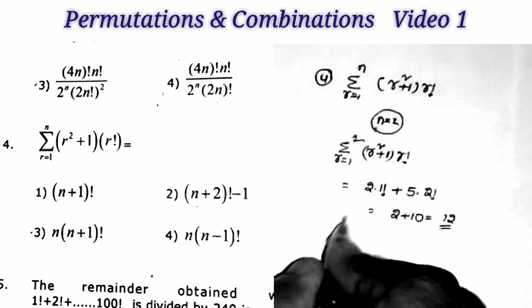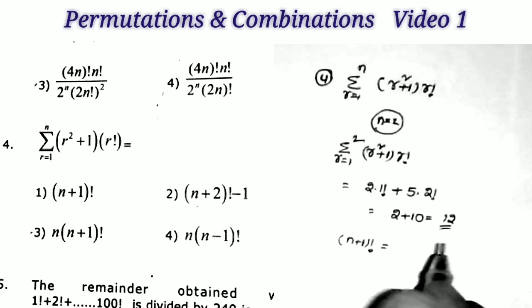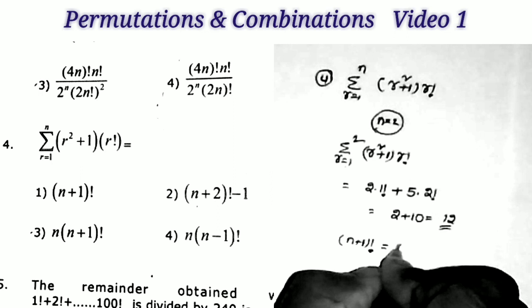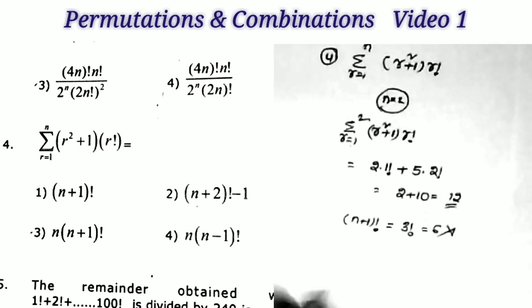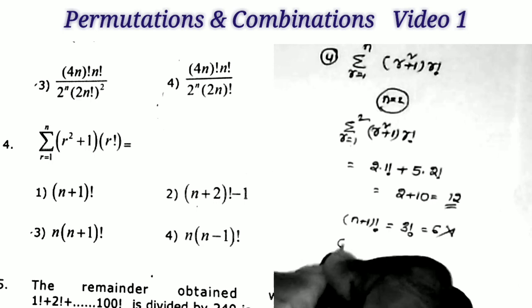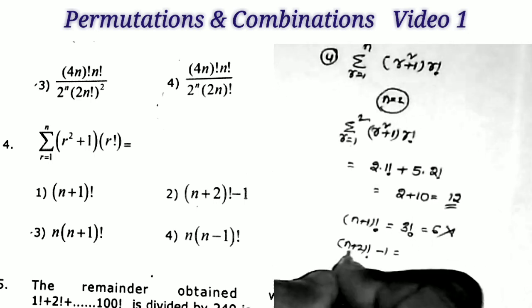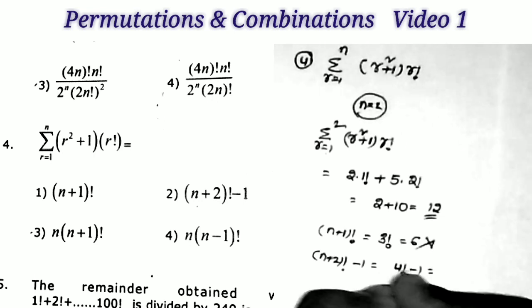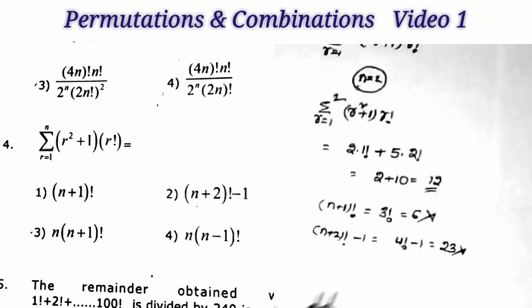Now we have to check the options one by one. What is the first option? n plus 1 factorial. But what is the n value? n is equal to 2. 2 plus 1, 3 factorial, that is 6. So this is not the correct option. Now taking the second option, n plus 2 factorial minus 1. Now replacing n is equal to 2: 2 plus 2, 4 factorial minus 1. 24 minus 1, that is equal to 23. So this is not the correct option.